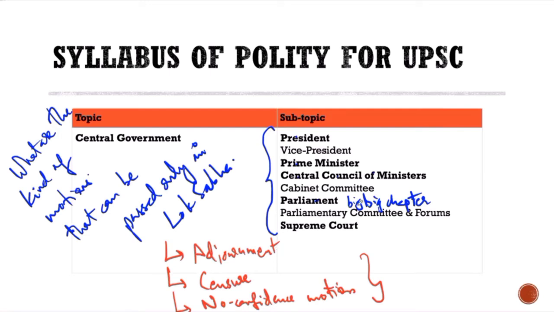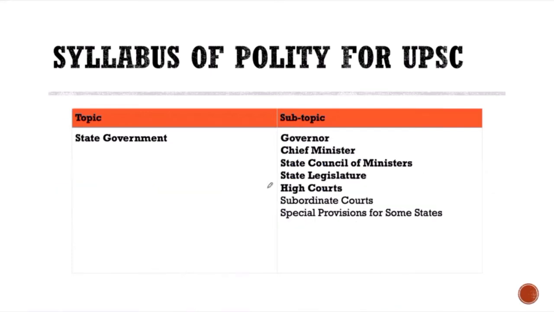We'll go through that. We'll go through the Supreme Court, President, Prime Minister, and Central Council of Ministers. In fact, if you do these along with the state, in the state also it's the same thing. For President, you have a Governor. For Prime Minister, you have your Chief Minister. For Council of Ministers, you'll have your state Council of Ministers. Instead of Parliament, you'll have your state legislature. Instead of Supreme Court, you'll have your High Court.